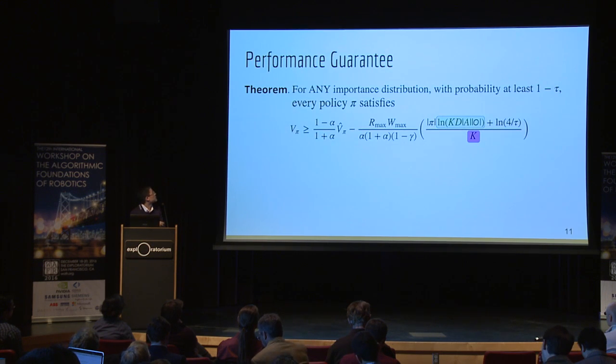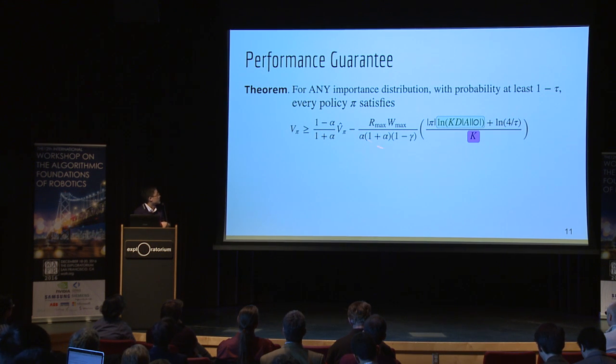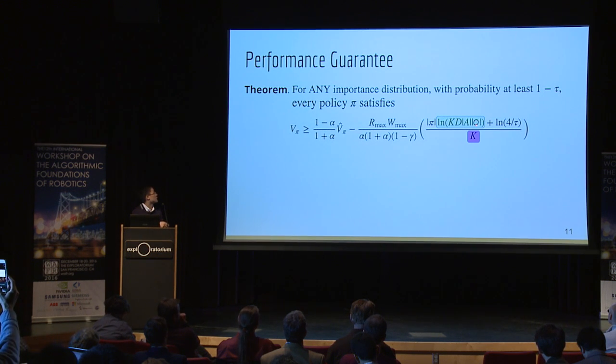Before that, let's first look at the performance guarantee of our algorithm. V pi here is the true value of executing a policy pi. V pi hat is our estimator, and the second term here is the approximation error. It grows logarithmically with the action space and observation space, indicating that our algorithm scales up well for tasks with very large action or observation spaces. And our theorem holds for any importance distribution.